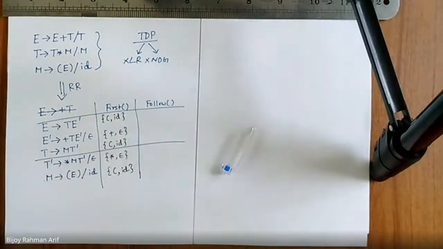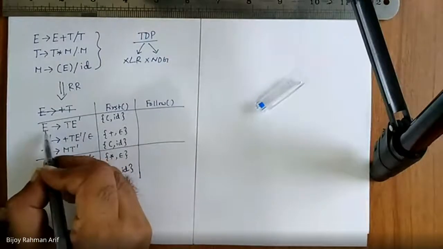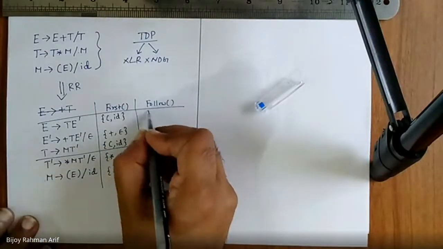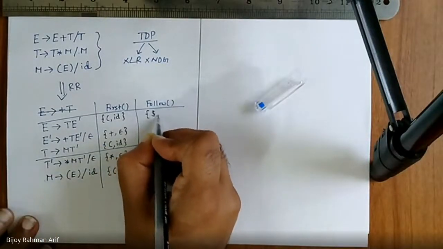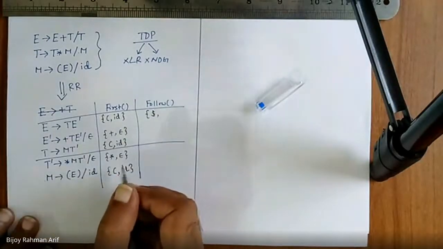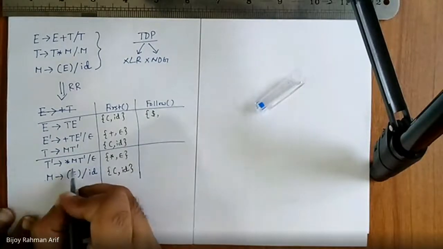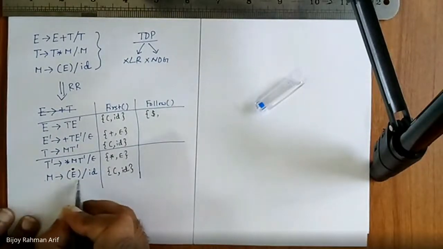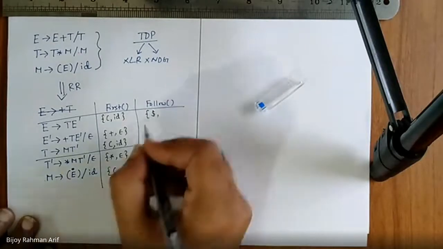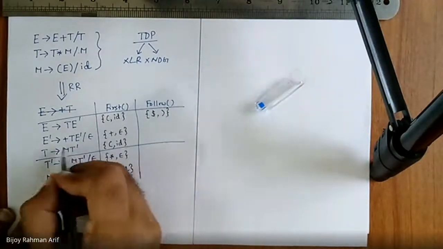Done. Now let's try to find the follow. E, the start symbol, definitely dollar, and we have to find out the appearance of E on the rightmost side. So while E is happening on the rightmost side, here, what is follow of this? Close parenthesis. So we are done. Now let's come over here.